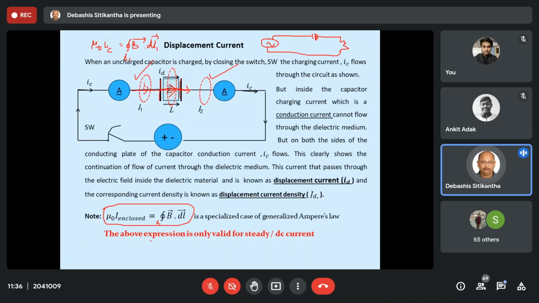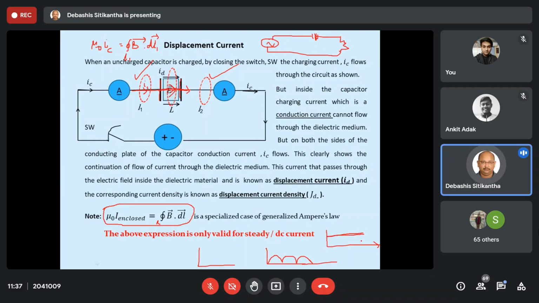Steady means it is going to be a straight line parallel to the time axis. If the current is like this, then this equation is not going to be valid for that. Even though this is a DC current, it is not steady. So this equation is only and only meant for steady DC current. Why steady DC current? Because if it becomes alternating also, this is not applicable. So this is only meant for currents which have a waveform like this.